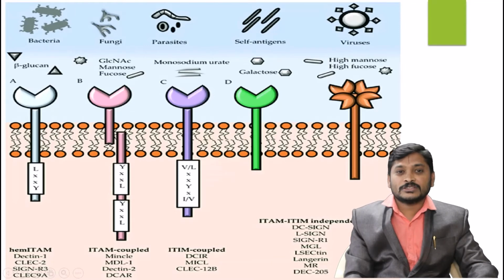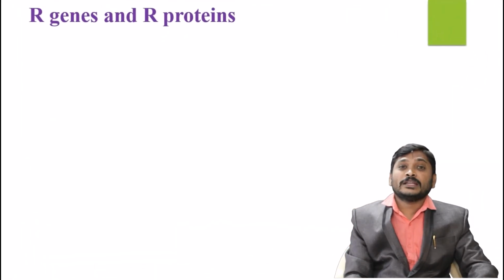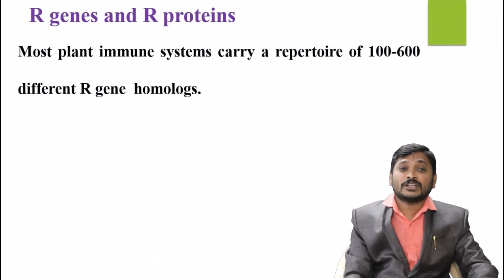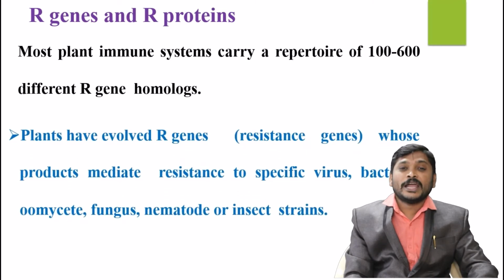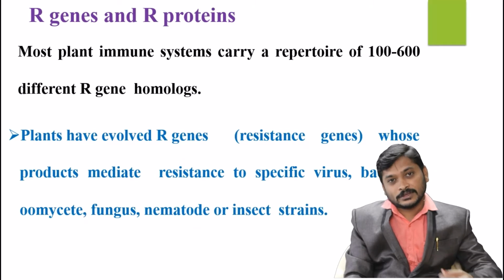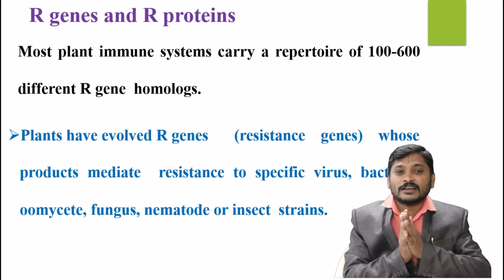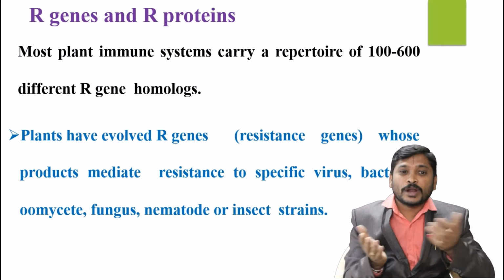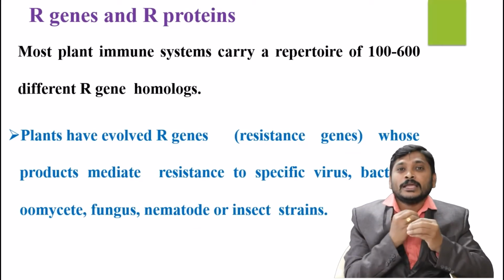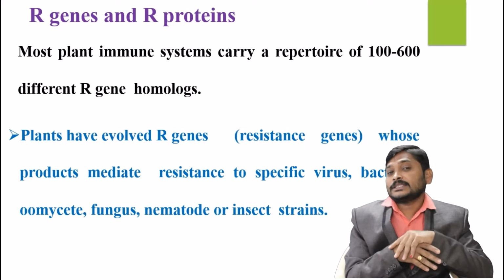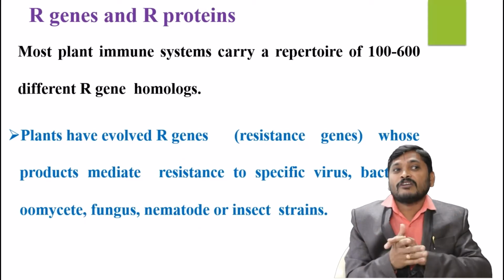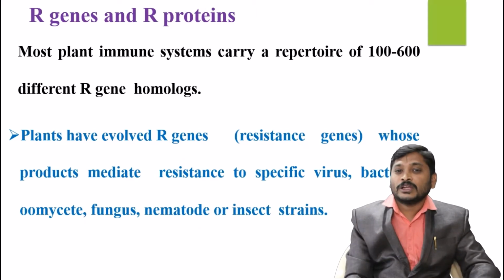What are the R genes? Generally, resistance genes are called R genes. There are more than 600 types of R genes, and their homologs have been identified here. These all contribute to plant resistance. Such genes are called resistance genes, whose products are very important. They carry out the resistance event. Resistance is the state of protection exhibited by the host against invading viruses, bacteria, oomycetes, fungi and nematodes.